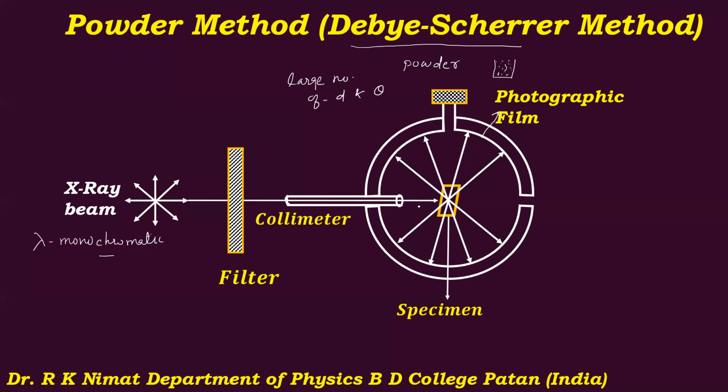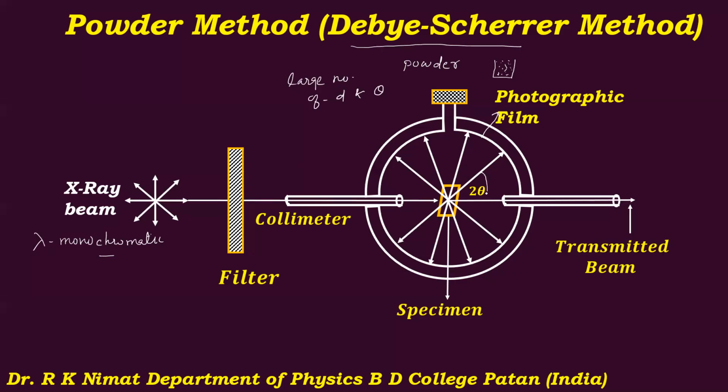So if you actually look at the diffraction pattern, since there are a large number of d values and a large number of theta values, because of that, the emerging beam of X-rays is emitted out in the form of a cone, which can be shown like this. The transmitted beam of X-rays will go out, and this angle actually is 2 theta.